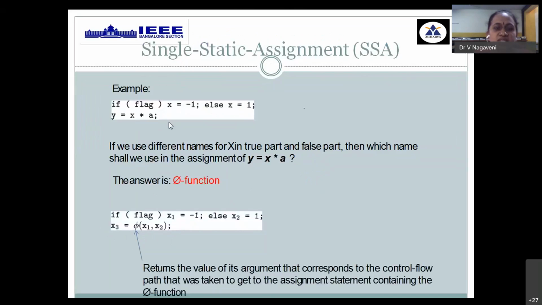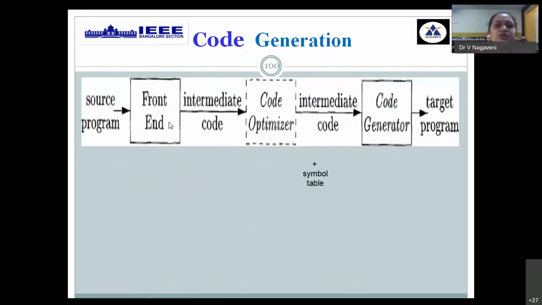Till now, we have covered the intermediate code. Now we are going for the last part of your fifth module, which is code generation, which has only a few topics, so we can cover it easily. Once you have intermediate code, the next step is the last stage of compilation, that is target code generation in the form of assembly level language notation.